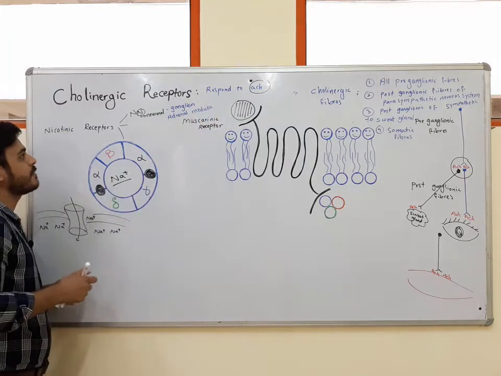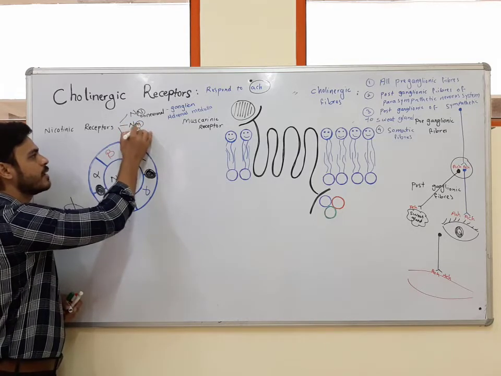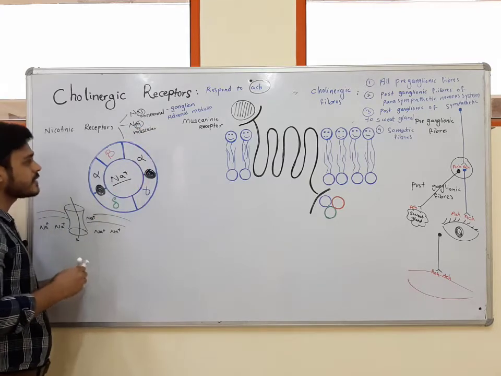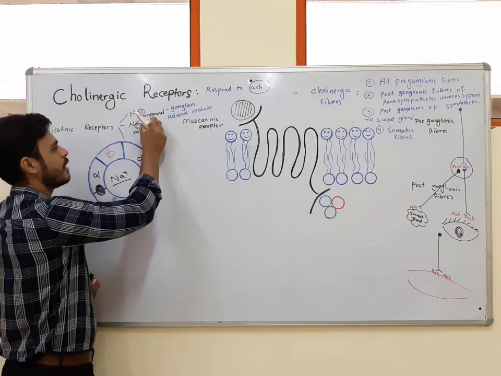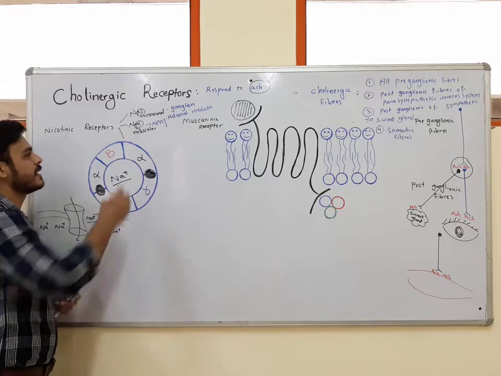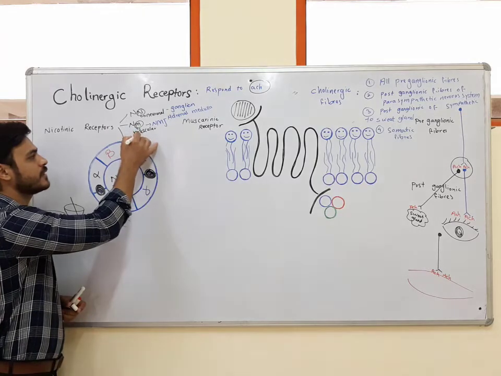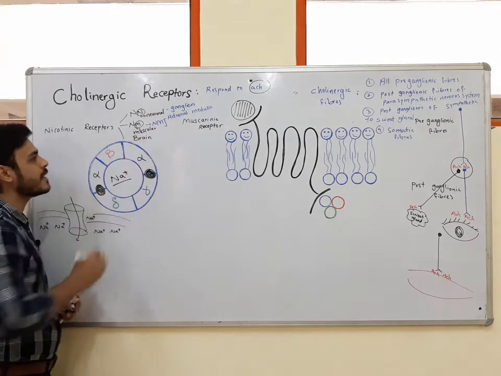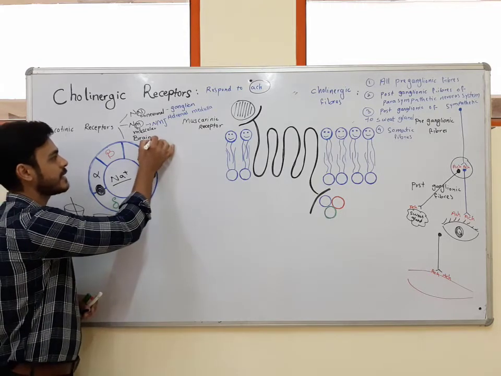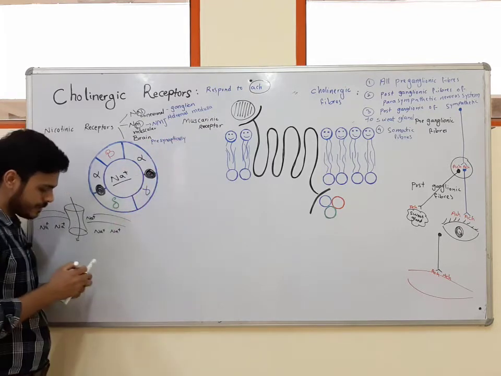The second subtype of nicotinic receptor is NM subtype, which this M is for muscle or muscular, which we can find this subtype of nicotinic receptor in a neuromuscular junction. And the last is a special subtype of nicotinic receptor which is located on the brain. Why am I saying a special subtype? Because this subtype is a perisynaptic receptor. What does it mean, perisynaptic receptor?